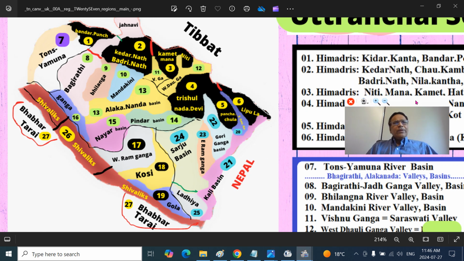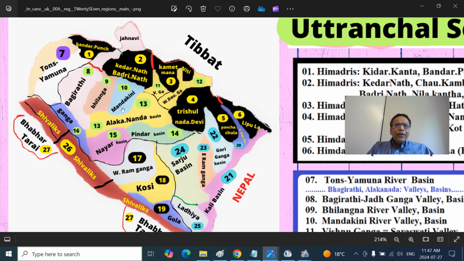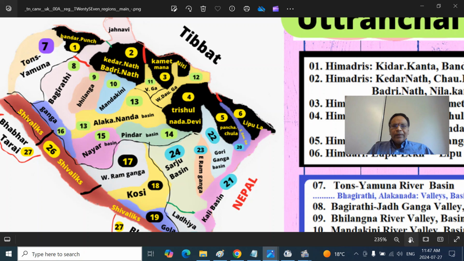See, these black regions, there are six here, and these are the Himadri regions. That is the Greater Himalayas. There are three Himalayas: the Greater Himalayas, the Middle Himalayas, and the outer ones, that is the Sivaliks. The words are a little confusing, but the Greater Himalayas are the Himadri regions. The middle ones present here, Nagtibba and Mussoorie ranges and so on to the Dhauladhar, are essentially Himachal regions. The lower Himalayas are the Shivalik regions. So these are the Greater Himalayas and Himadri regions.